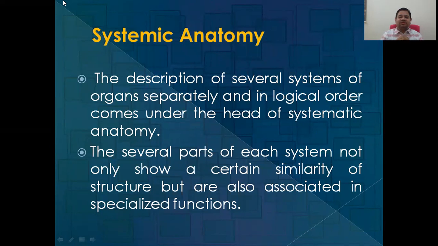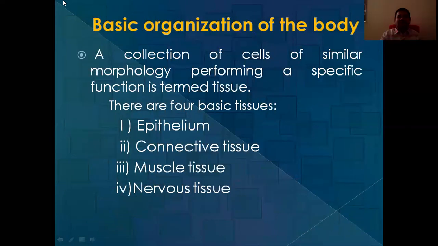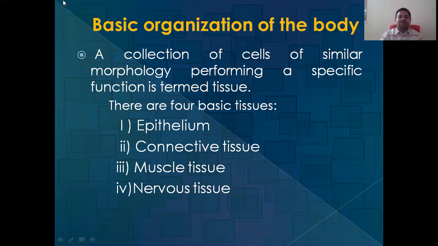Then comes systemic anatomy, which we have already talked about. There are several systems in the body and we can study in a system-wise pattern also. What is the organization of the body? Everybody knows the basic unit is the cell, then tissue, then organ, and so on. The collection of cells of similar morphology performing a specific function is called tissue.